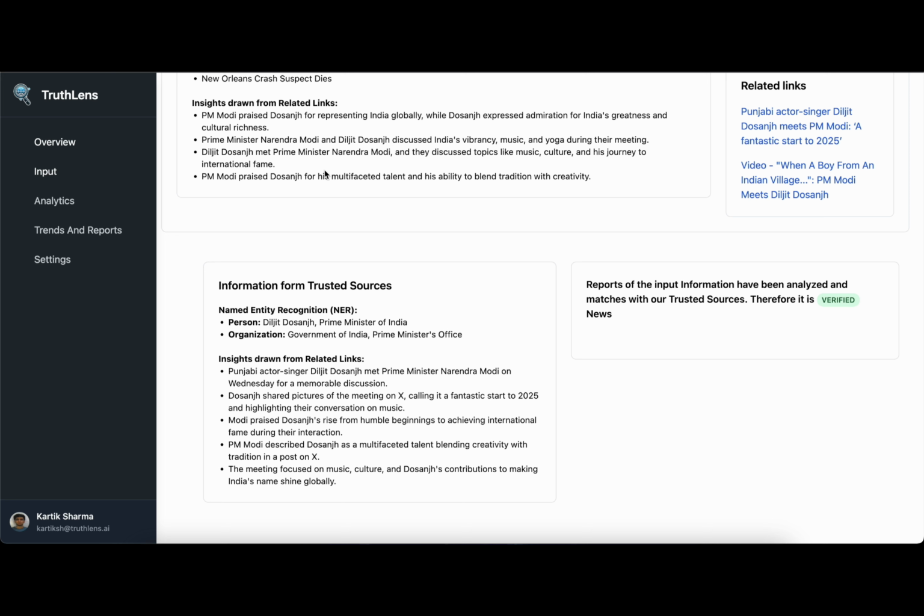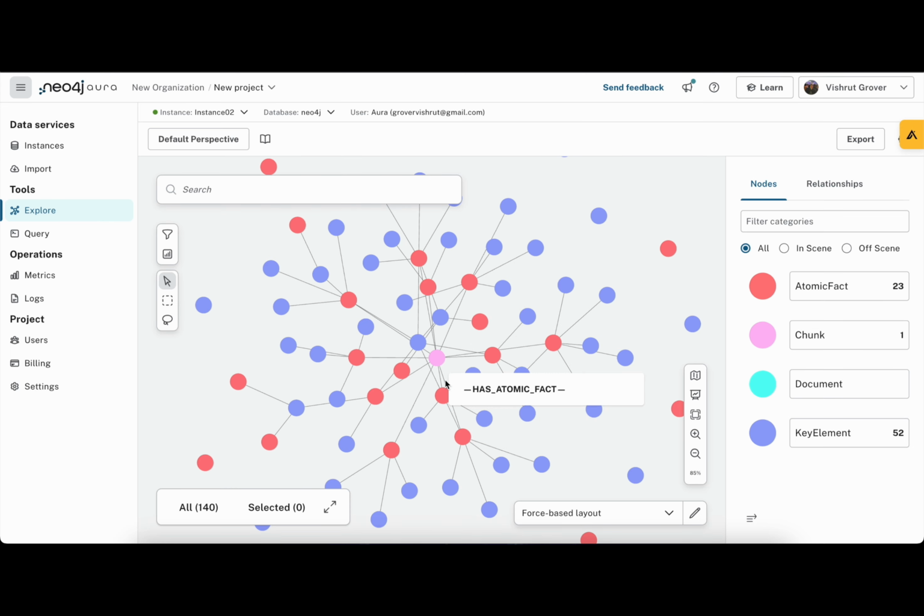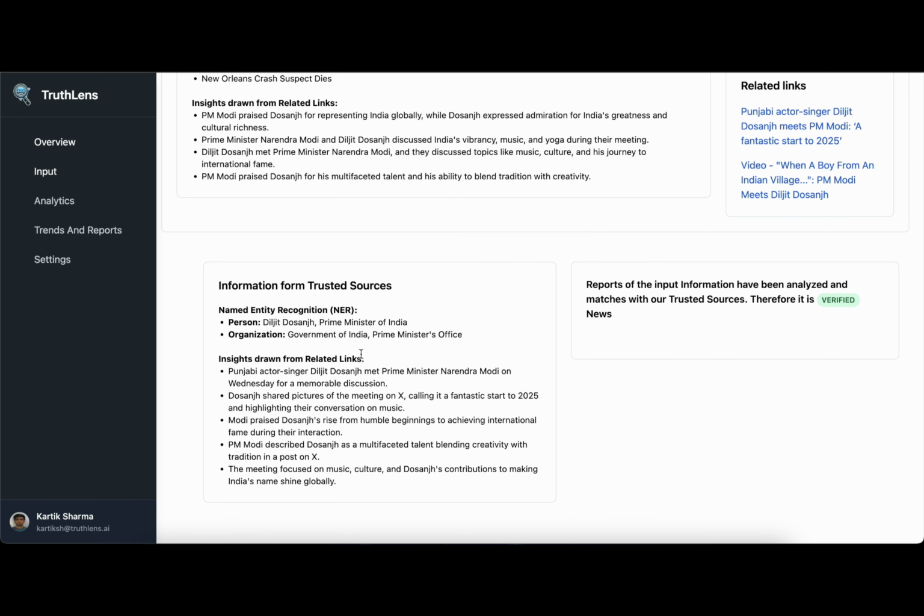As here we had searched news about Diljit Dosanjh meeting PM Modi, we can see a knowledge graph already made on Neo4j Aura, which shows the same mapping. And also it shows some relevant information about Diljit Dosanjh as well as the Prime Minister of India. We also employ web scrapers to pull live news from reputable sources. This ensures that the news we verify is coming from reliable sources.